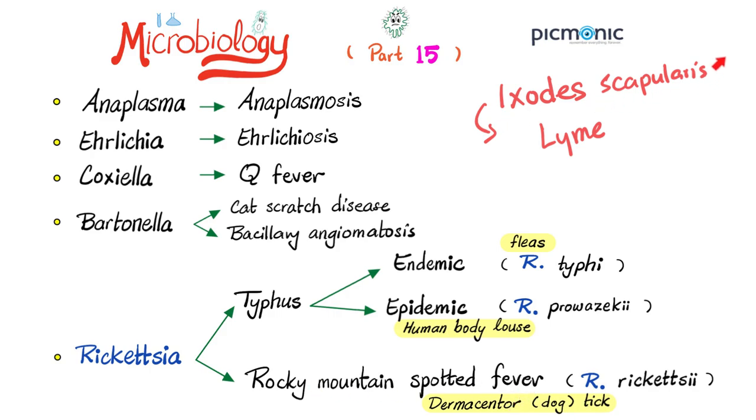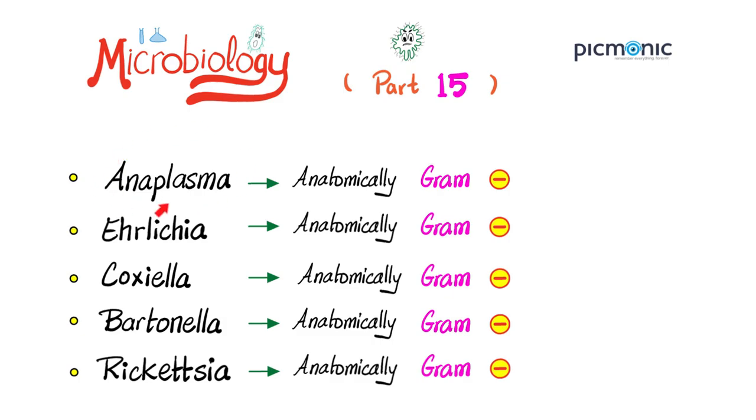Does the Ixodes scapularis transmit another disease? The answer is yes, and this is anaplasmosis. So, Ixodes scapularis can transmit Borrelia burgdorferi to cause Lyme disease. Ixodes scapularis can also transmit Anaplasma, which causes anaplasmosis. We shall start by talking about Anaplasma. Okay, Picmonic, take it from here.